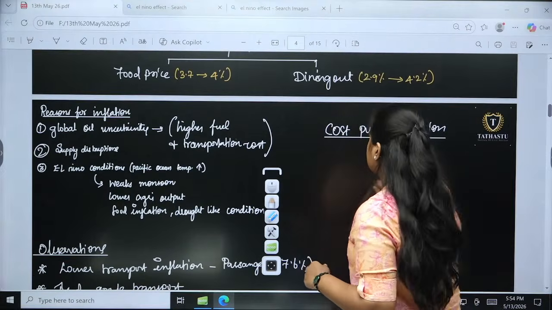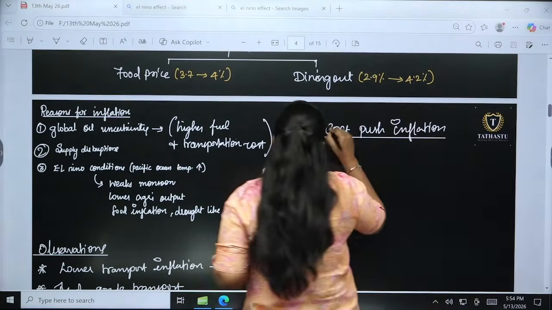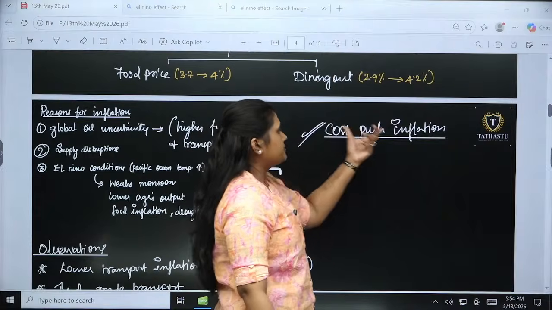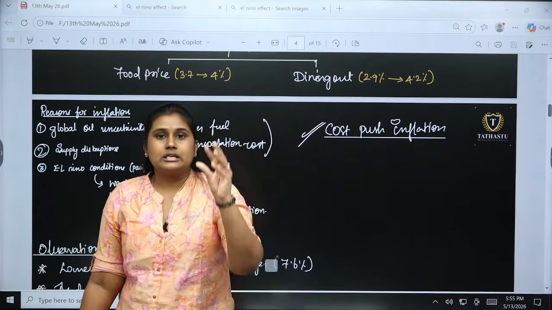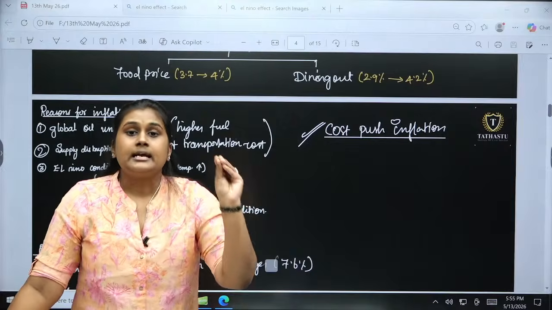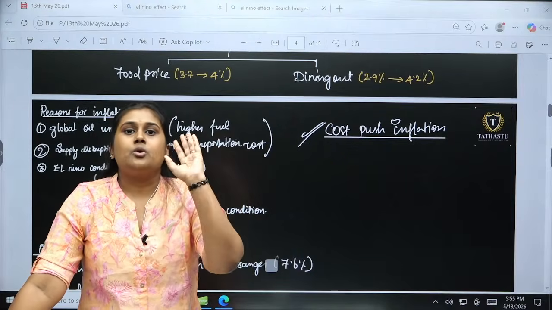So that is the major impact that has been made by inflation. Okay. So here if you see, multiple times we have seen cost push inflation, because of the increased price in production, the product price will go higher.